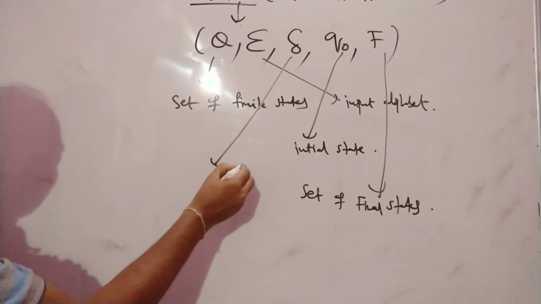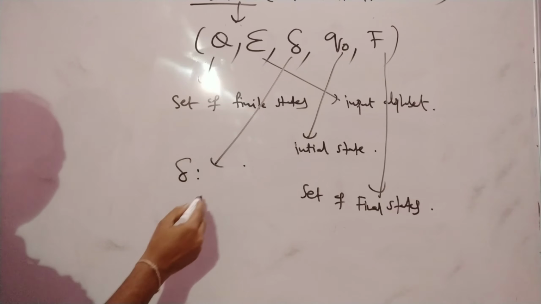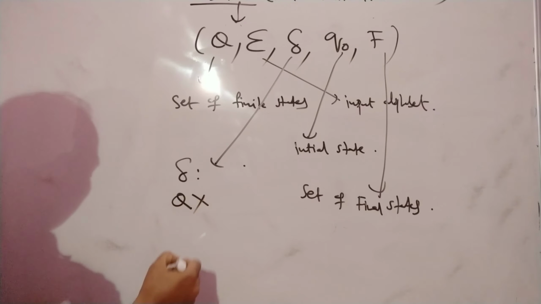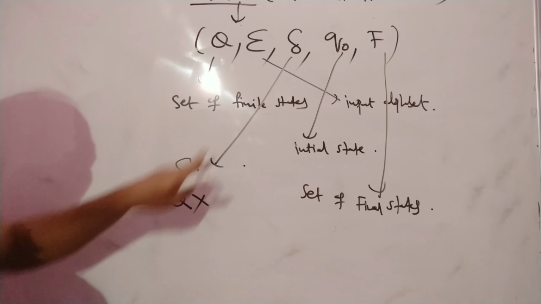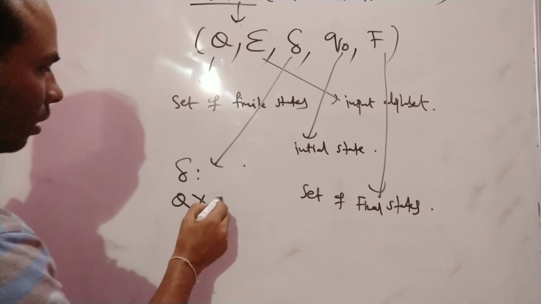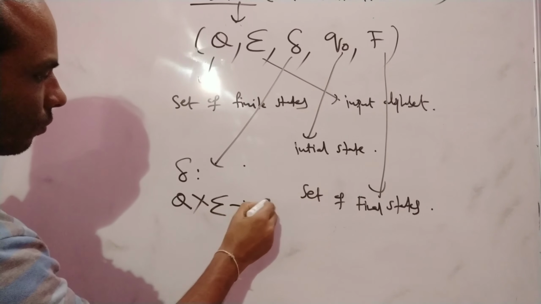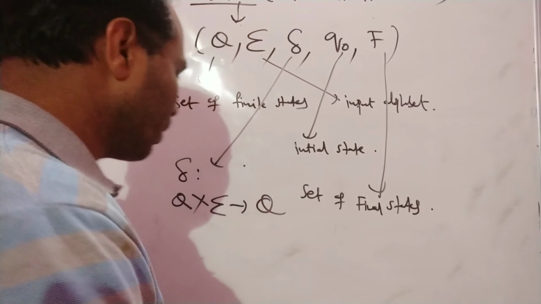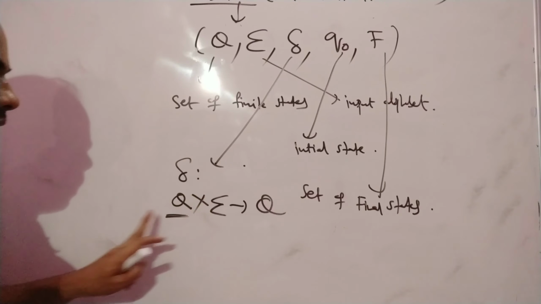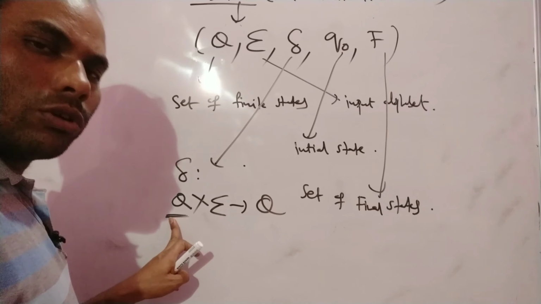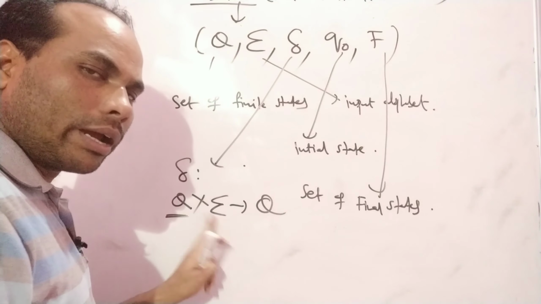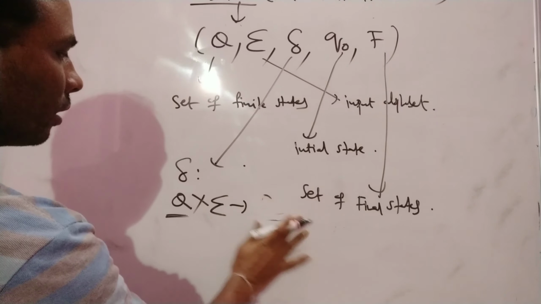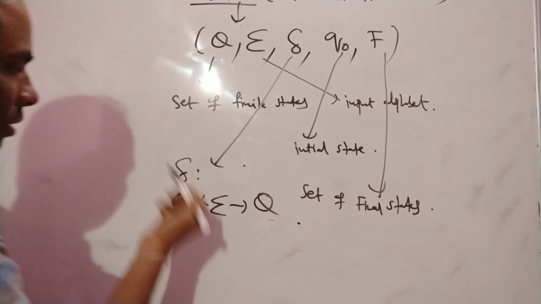So what is the transition mapping? The transition mapping in a DFA is basically: from the states you apply an input alphabet, and you reach another state. It means whatever states are there, for each of those states you apply the input alphabet and you reach another state.